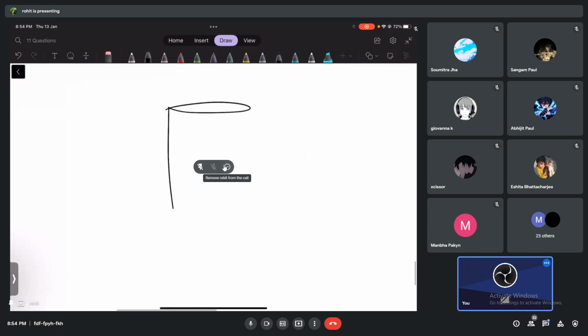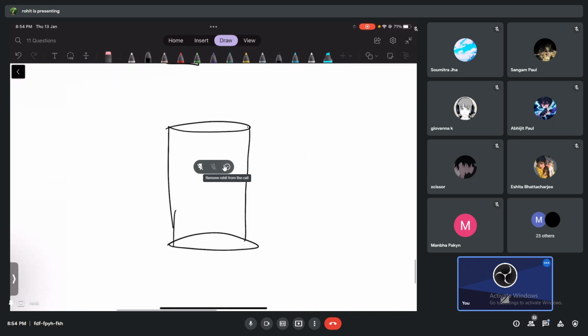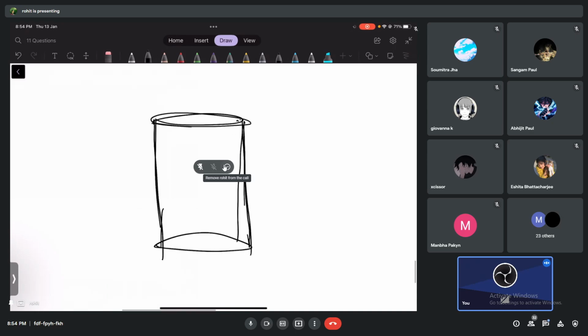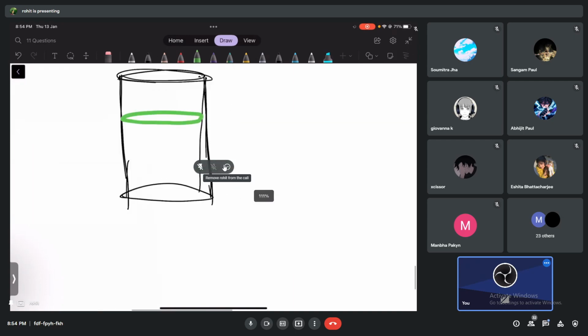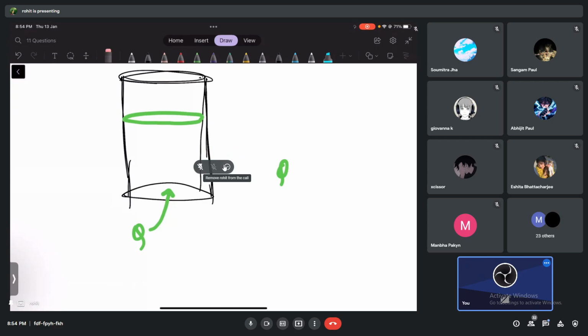Look at this. Think about this. There is no heat coming and there's no heat going to come out from the system. There's no heat going to enter the system or come out of the system. Now we have these gas molecules.